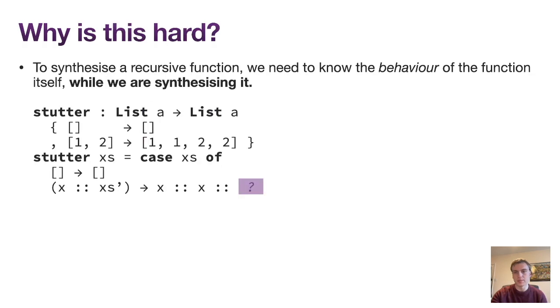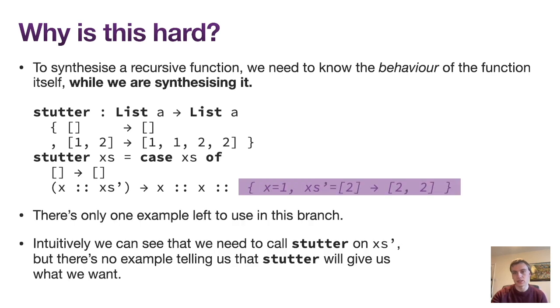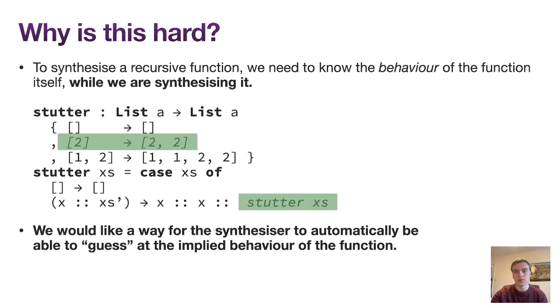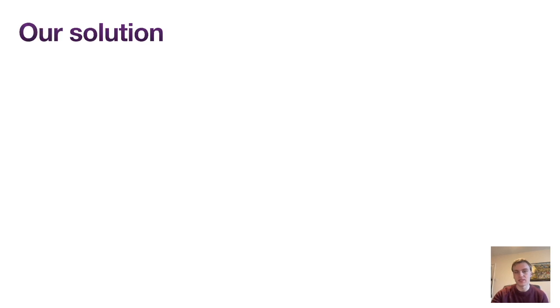So why is this a problem? Well, it comes down to this. Suppose we're synthesizing a function to duplicate each item in a list. The synthesizer has gotten this far, and at this point we just need to make a recursive call on xs'. The problem is, in order to do this, we'd need to know how stutter would behave on xs'. Our examples don't tell us this, and so synthesis fails. We really want the synthesizer to do this for us automatically. And that's exactly what Fantasia does.